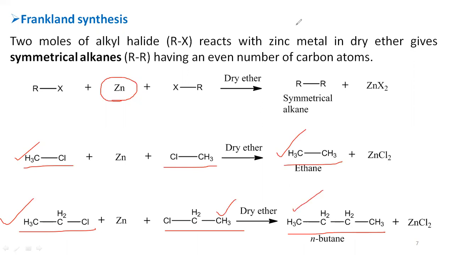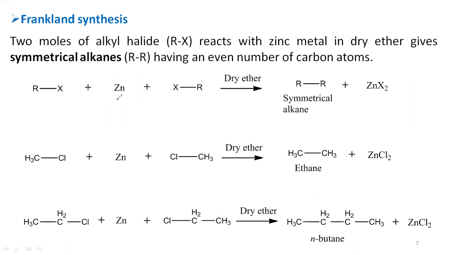And here I would like to mention another point related to the Frankland synthesis. Further, the same scientist Frankland tried this reaction by replacing zinc metal with magnesium. Even in place of zinc, if you use magnesium, this reaction also proceeds and leads to produce the symmetrical alkane.